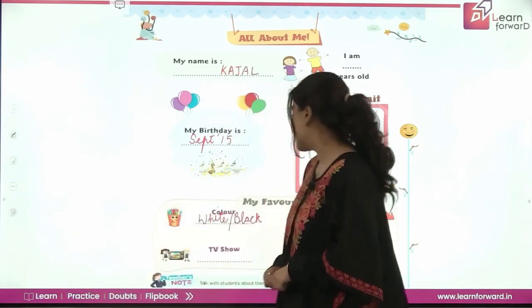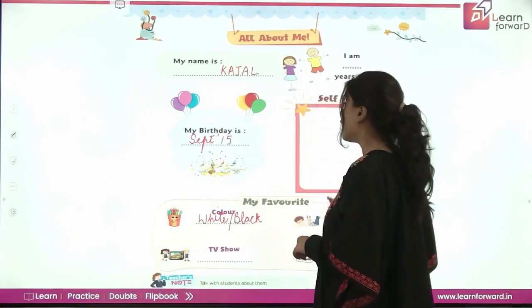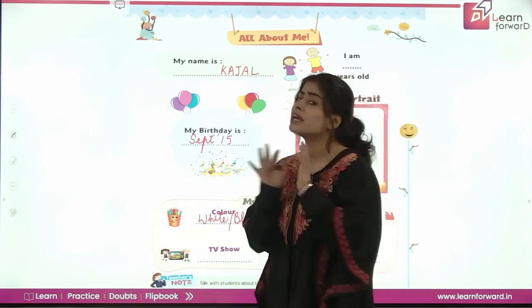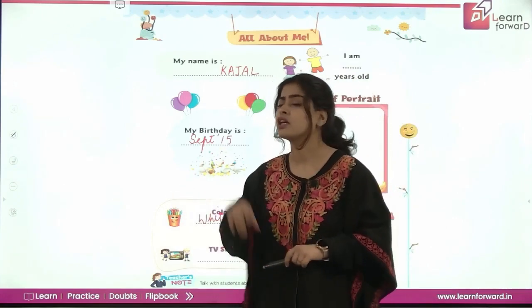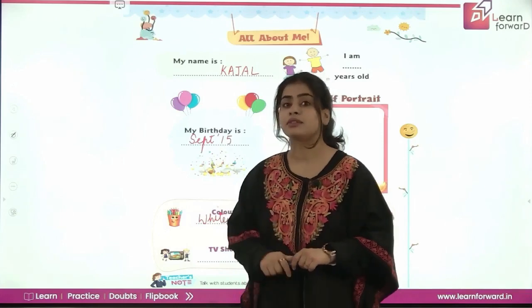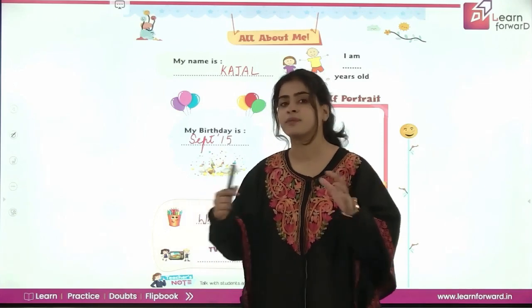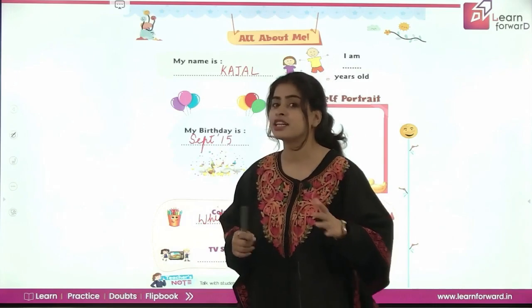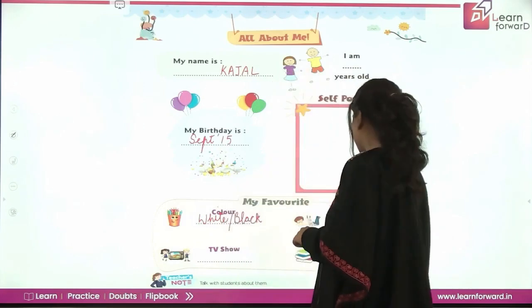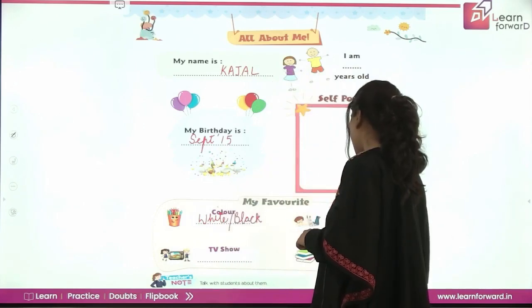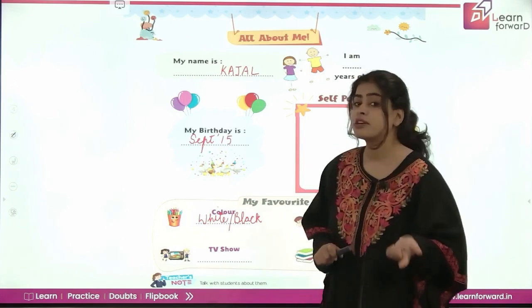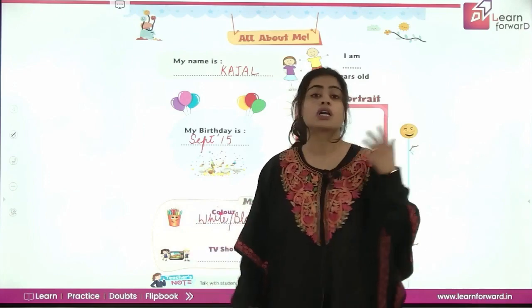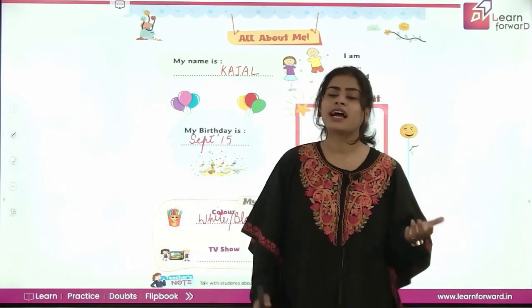Okay. Next is favorite animal. There are so many animals in this world, right? And then you have to write your one favorite animal that you love the most. Like I love cats. So I will write here cats. My favorite animal is cat. Okay? You can write your favorite, be it a dog or cow, horse, cat, anything.